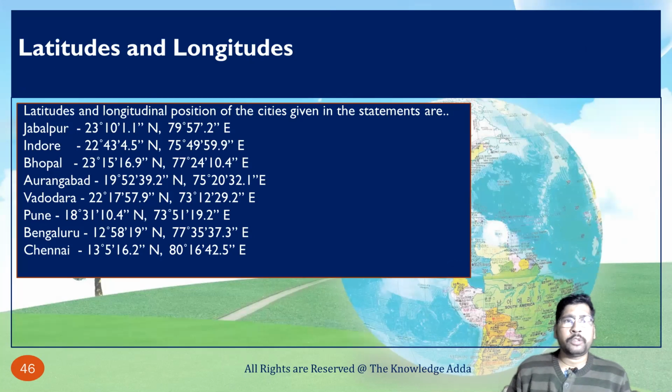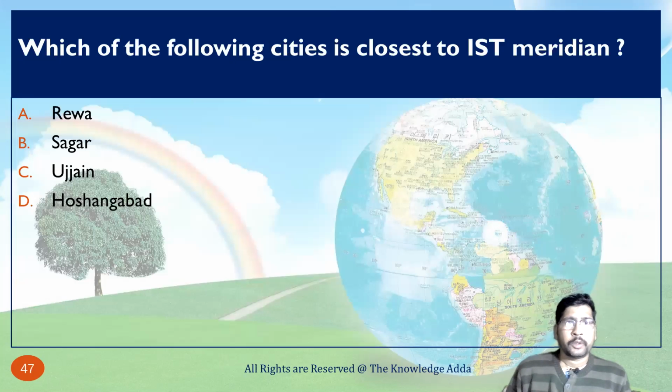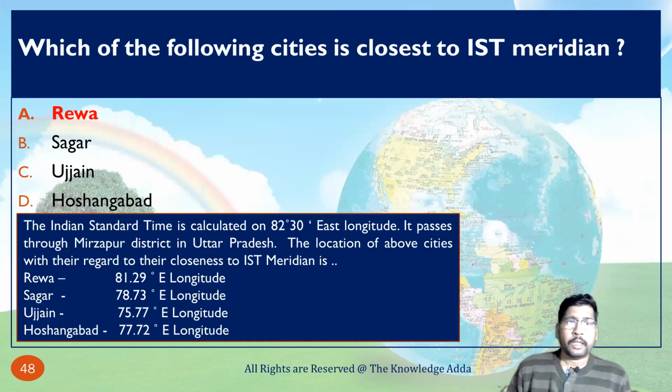So just write down this data in your answer book and try to find why that option is correct. Which of the following cities is closest to the IST meridian? Here we are talking about the IST meridian, and a few questions ago we were talking about the Tropic of Cancer. In the same manner, we find the difference from the IST, and then we can find the closeness, which is nearest to the IST. So here the longitudinal data is given below.